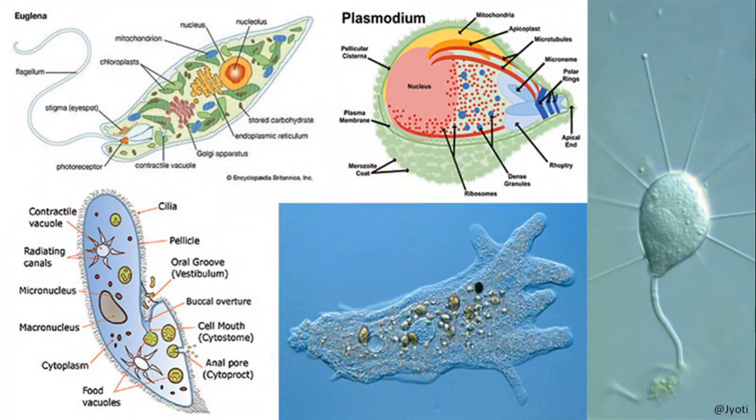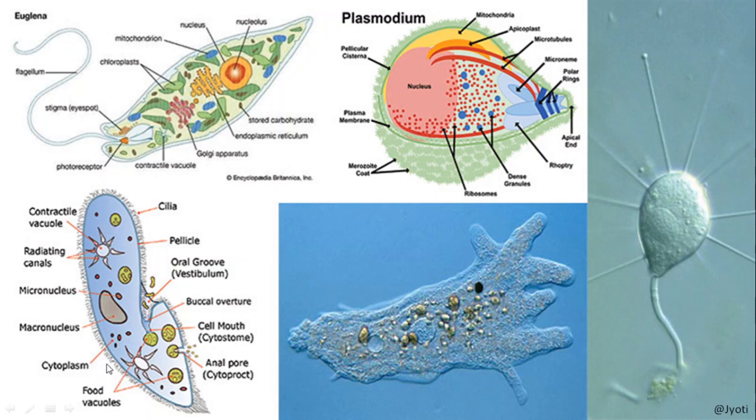So you can see this is the structure of plasmodium that causes malaria. There are different stages in its life cycle which cause malaria, and the carrier is the mosquito, the female Anopheles mosquito. Here you can see Euglena, often grouped under protozoans.